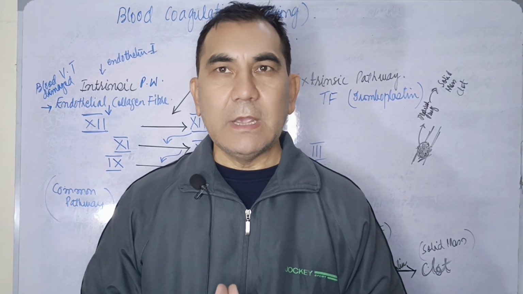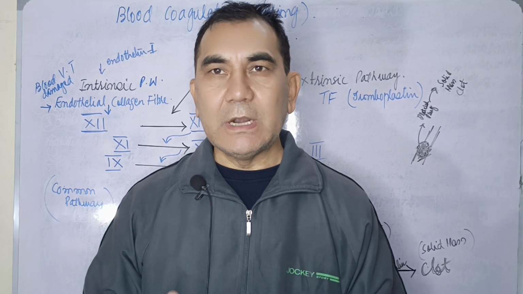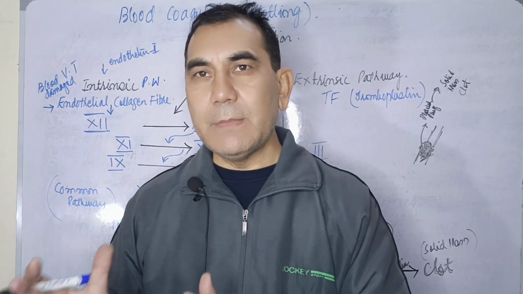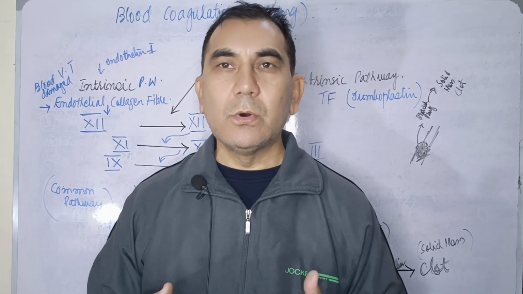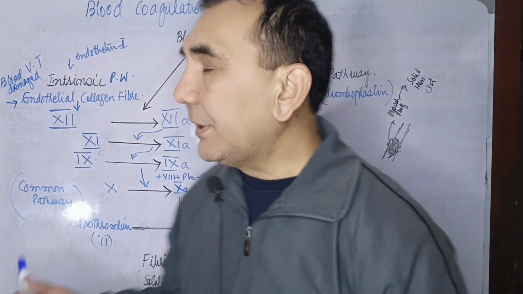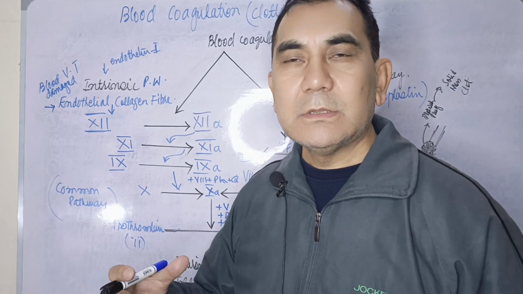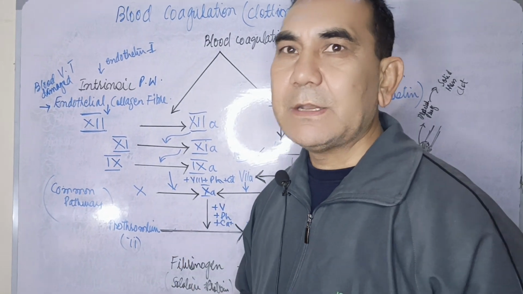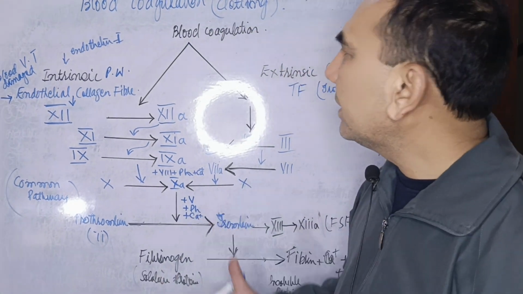When any person's body has become injured, either a minor injury or a major injury, the bleeding has to be stopped. How will the bleeding be stopped at the injured side? There is a mechanism stored inside the body, and this mechanism is called coagulation or the clotting mechanism.